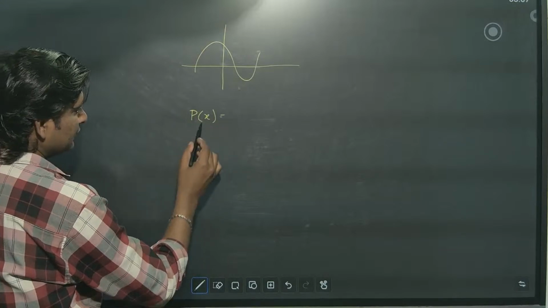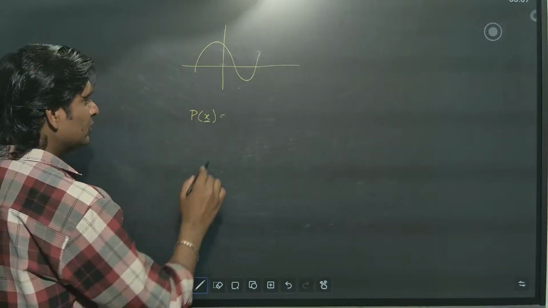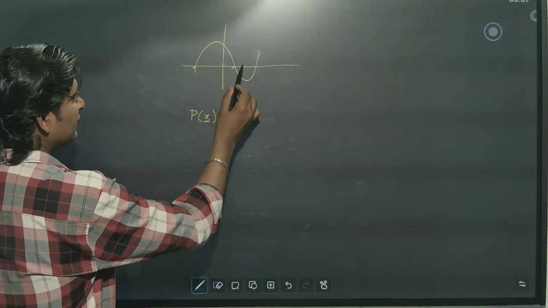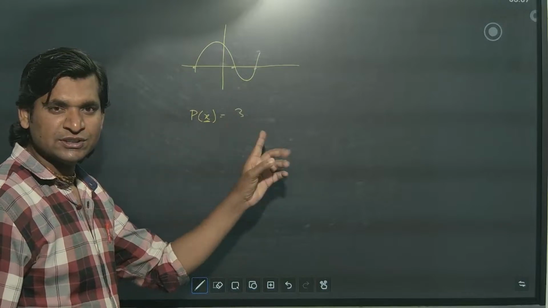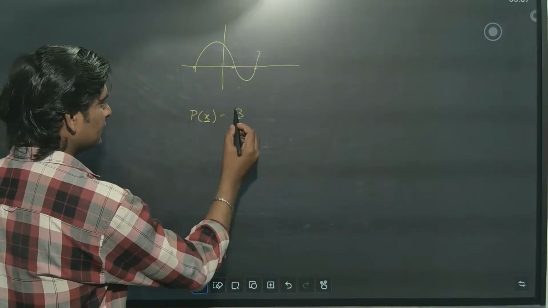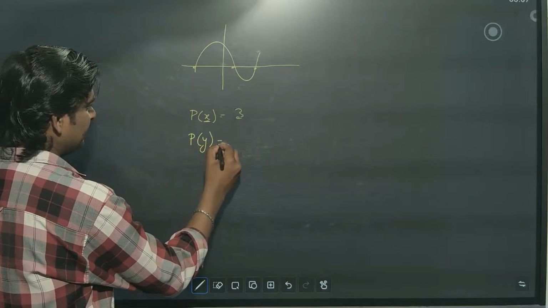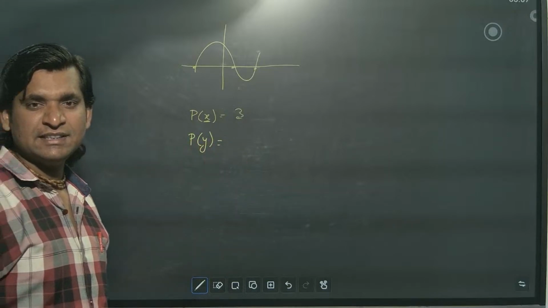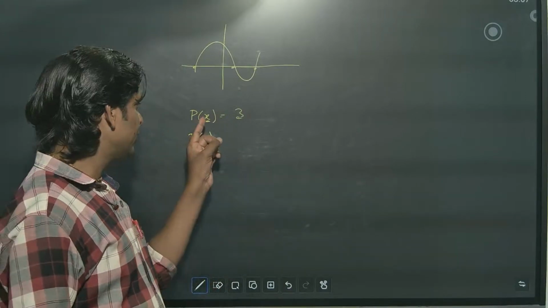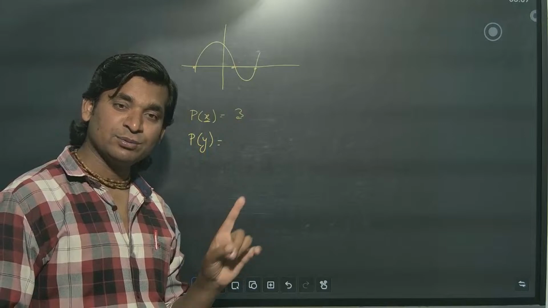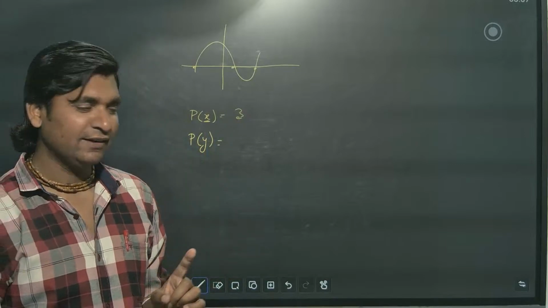P(x), they wrote P(x), means you have to find on the x-axis. So here P(x), how many zeros are there? 1, 2, 3. If x is written in the bracket, you have to check on the x-axis. If it is written P(y), if y is written in the bracket, then you have to check on the y-axis. They will give you options to make you confused.